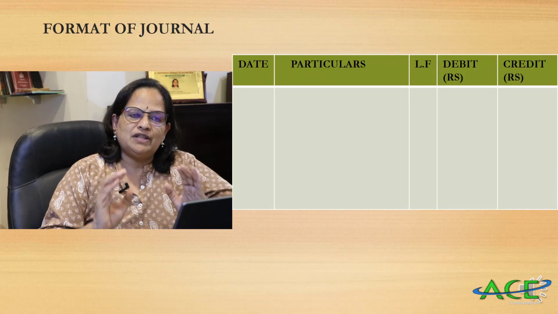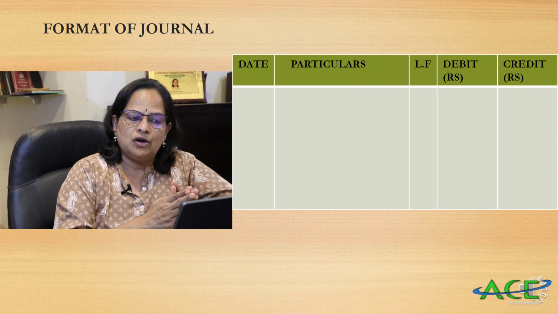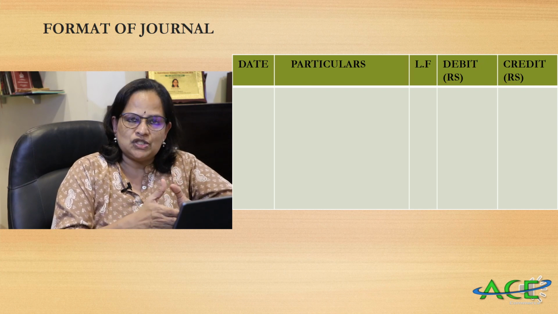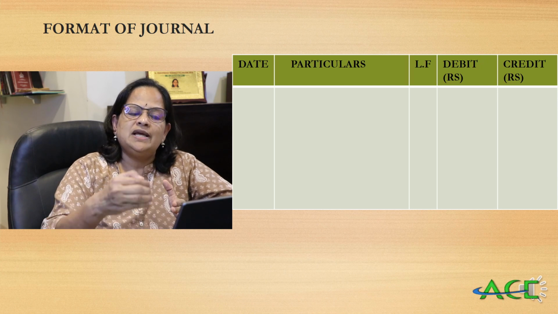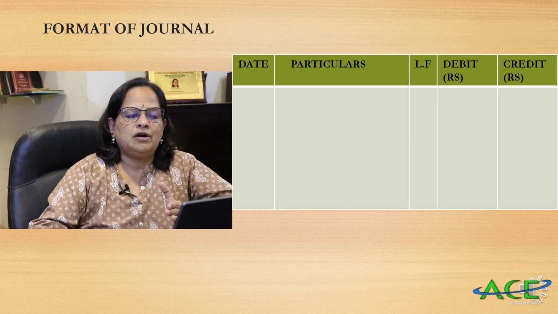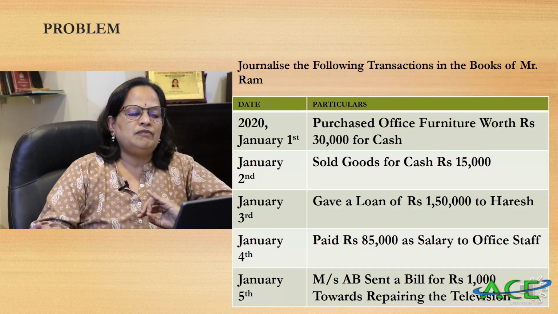Now I have given the format for journal. One is the date column. We have already learned that it will be in chronological order. And in the particulars column, we will write the journal entry. Ledger folio is the page reference, and there will be a debit column and a credit column. So one problem we want to do.